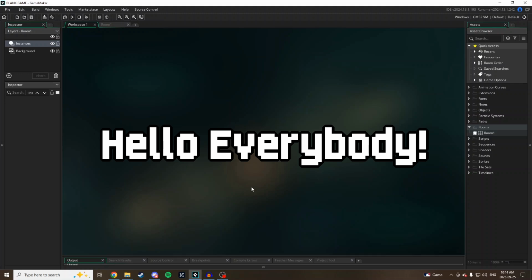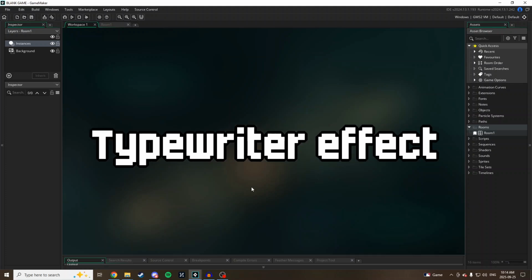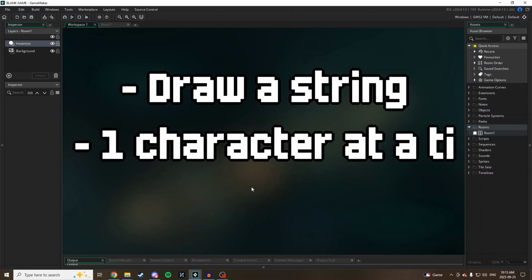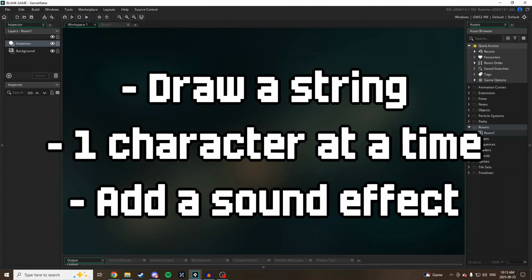Today on Gamemaker Tutorials, I'm going to be taking a look at the typewriter effect for your text box. I don't actually have a text box, I'm just going to be drawing it to the screen, but the method and how this is done is the same. I'm going to go over how to input a string and how to draw that string one character at a time, and then I will also be implementing a sound effect to accompany that.